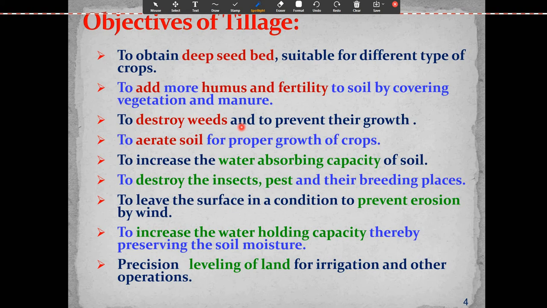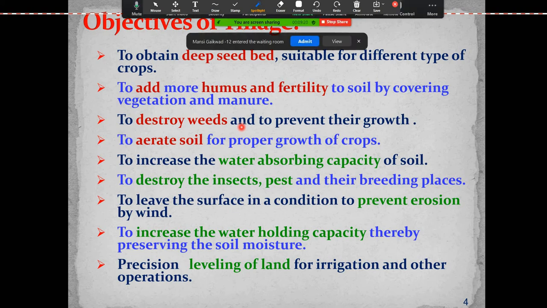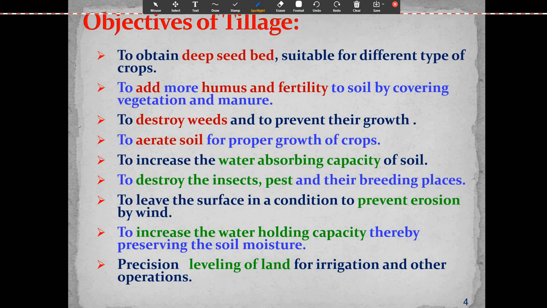Next, to aerate the soil for proper growth of the crops. Then to increase the water absorbing capacity of the soil. Next, to destroy insects, pests, and their breeding places.